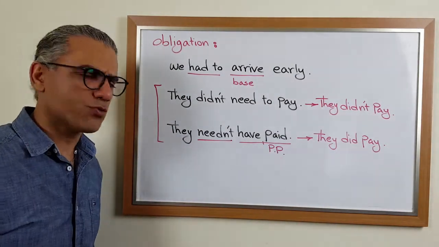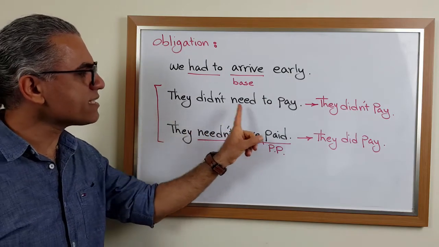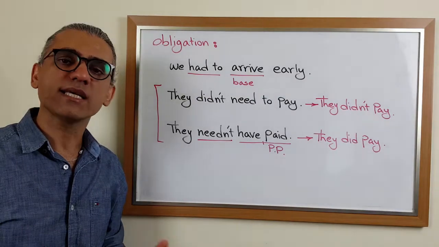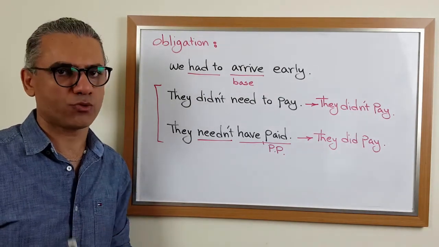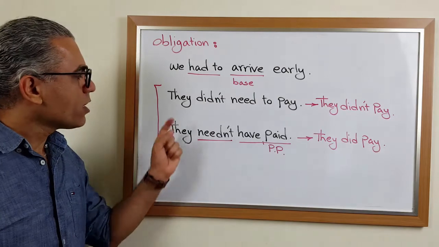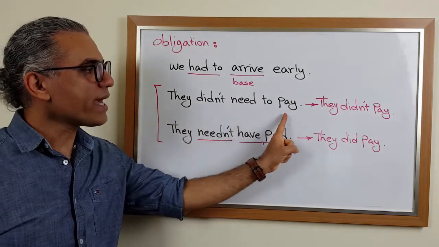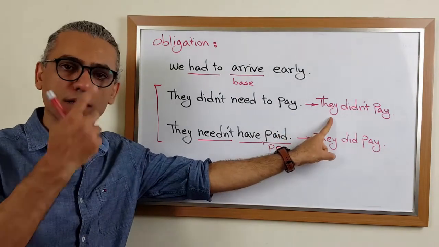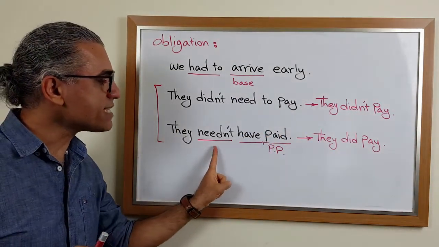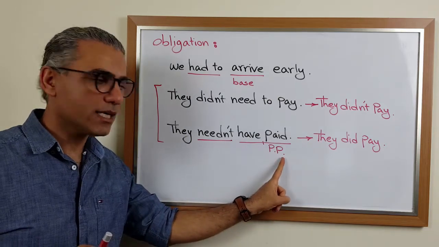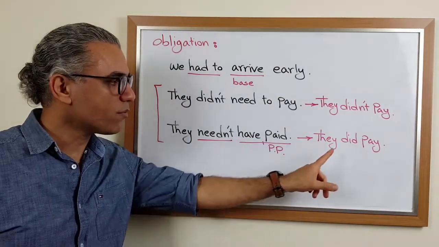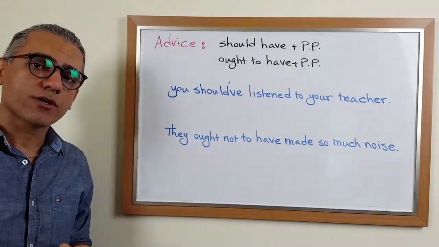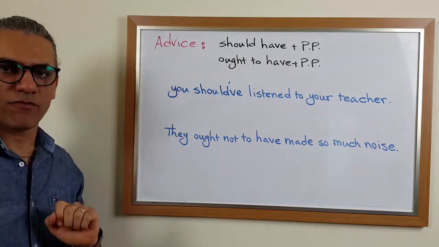But there is a difference between these two sentences. When you say they didn't need to pay and they needn't have paid, both of them mean that it wasn't necessary for them to pay. So what is the difference? When you say they didn't need to pay, it means it wasn't necessary and they didn't pay. But when you say they needn't have paid, it means it wasn't necessary, but they did pay anyway. Now, the last function we want to talk about before the exercises is advice.